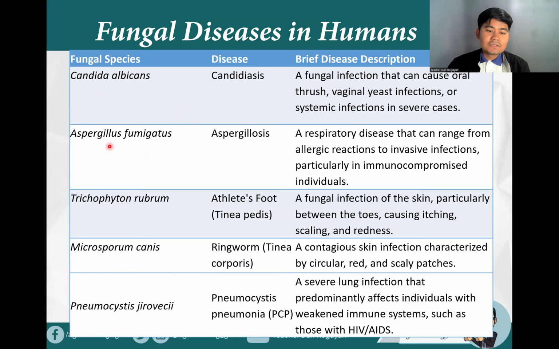We also have Aspergillus fumigatus, which causes aspergillosis, a respiratory disease that can range from allergic reactions to invasive infections, particularly in immunocompromised individuals.